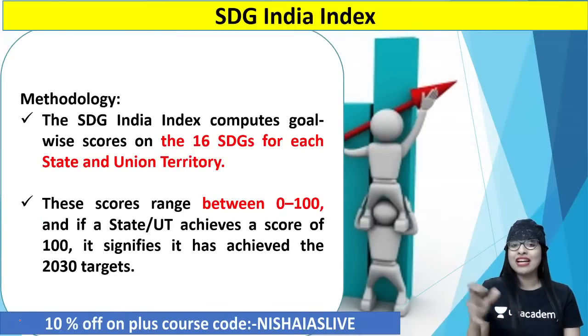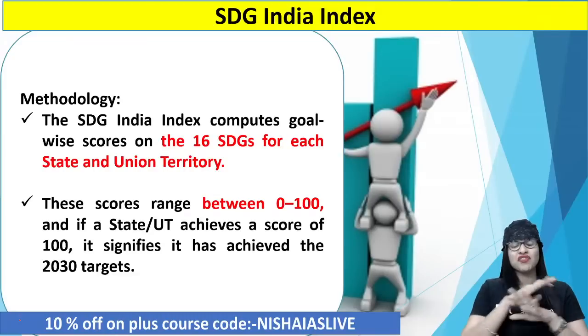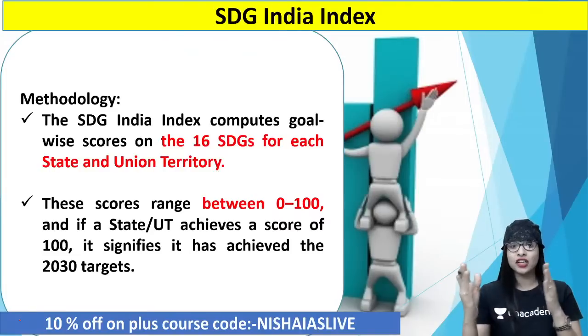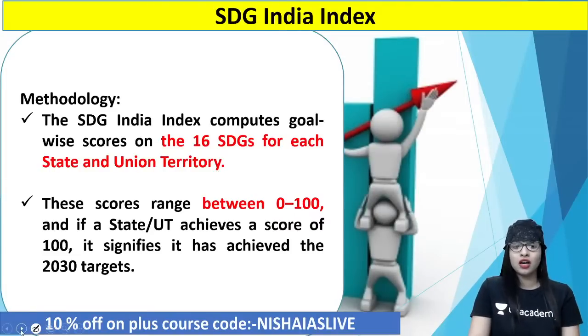Now, how do you actually rank the cities or countries based on SDG, guys? There is a score of 0 to 100. If any state or UT in our country achieves, let's say, a score of 100, it means we have achieved the entire targets of 2030. If it is 0, it means nothing has been achieved. Between 0 and 100, it shows the performance accordingly. Clear?